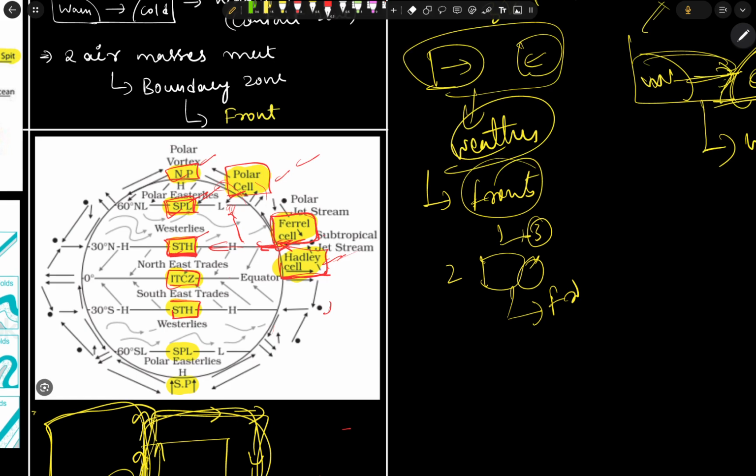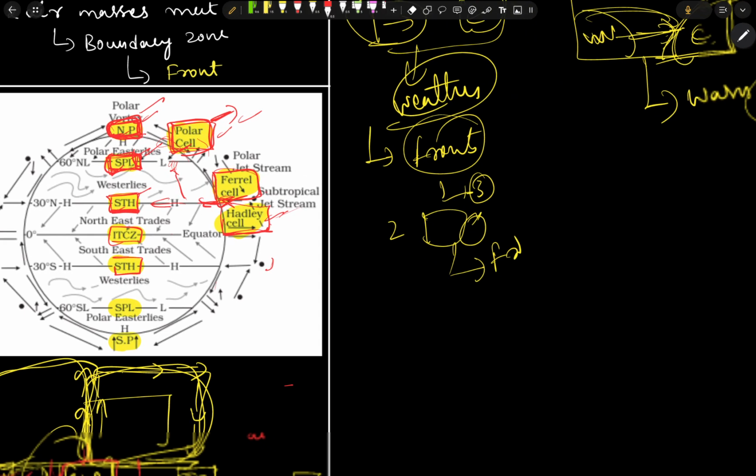And from subpolar low pressure to the north polar region, to the polar vortex, we call it a polar cell. So these three cell names we need to remember for the prelims examination.